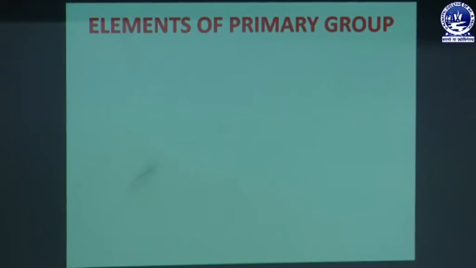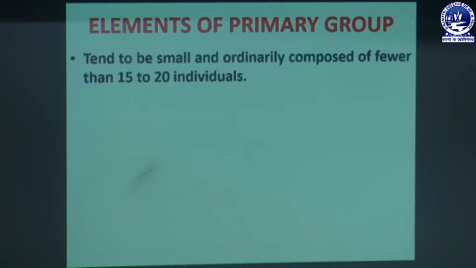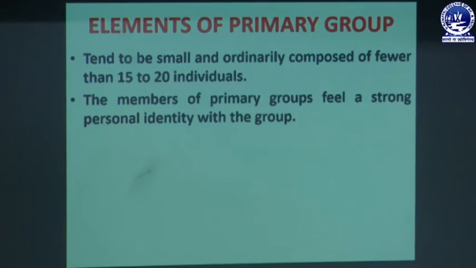Next we will discuss the elements of a primary group. What are the elements of a primary group? First, it tends to be small and ordinarily composed of fewer than 15 to 20 individuals. In a primary group, the group is always small, with the number of members being 15 to 20 individuals. And the members of primary groups feel a strong personal identity with the group. There is a strong personal relationship or identity between the group members.